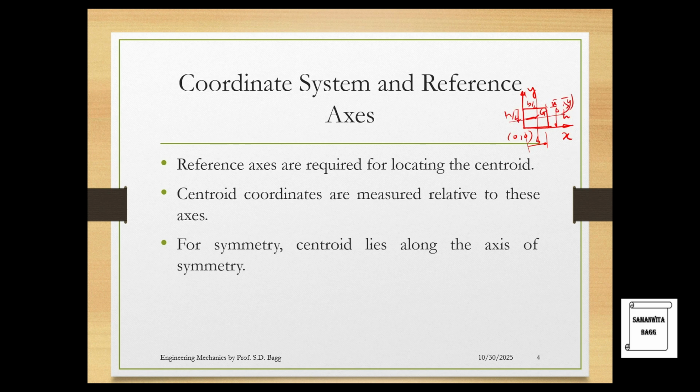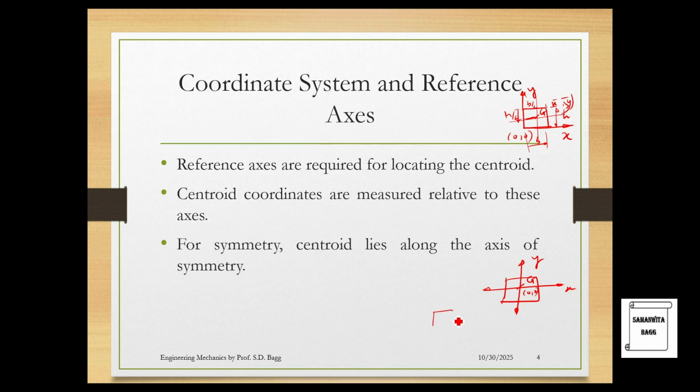So positioning of xy is important. Now suppose instead of placing here, I place the rectangle like this, and I say that the axis is over here. Can you imagine? This is the rectangle. Your origin is here, 0, 0, and this is x. Suppose for this entire rectangle you have to find the centroid, it is now over here, G. And x bar, y bar directly becomes 0, 0. That's where you're placing your centroid, and that is the position of the origin. So that is very important, and you need to understand that the axis marking is very important.